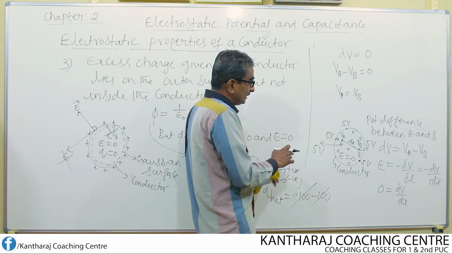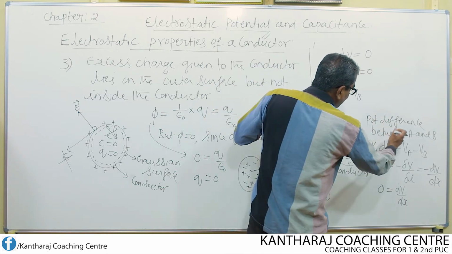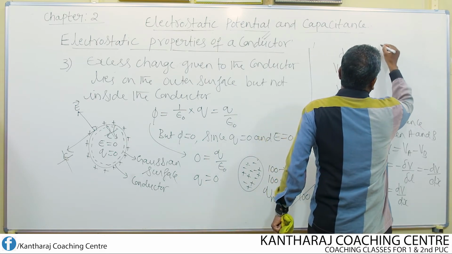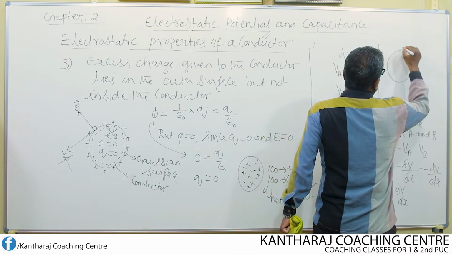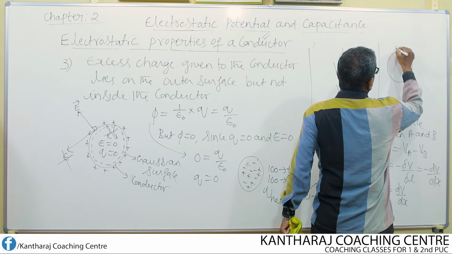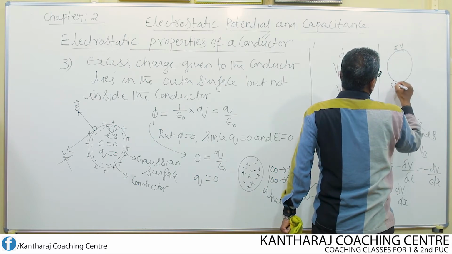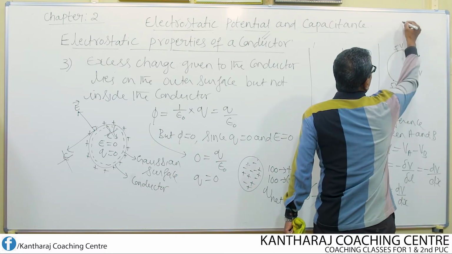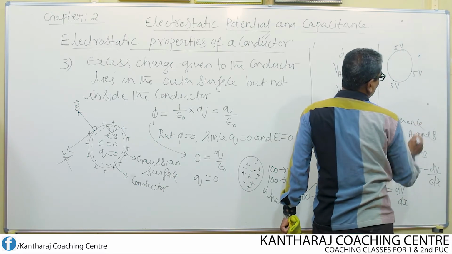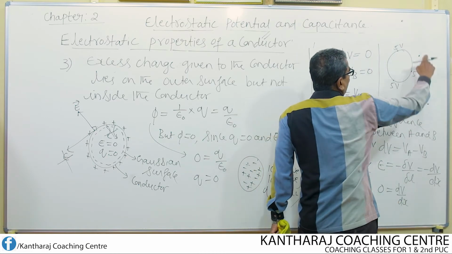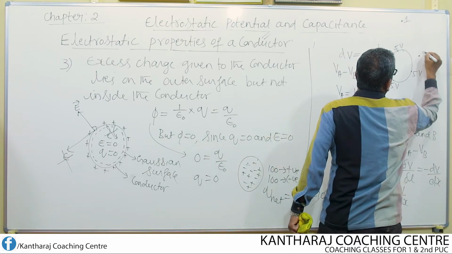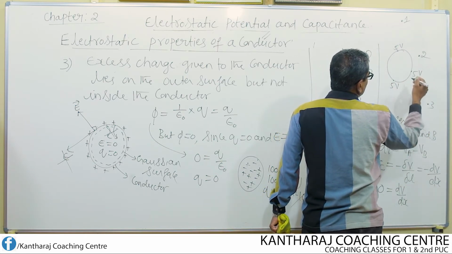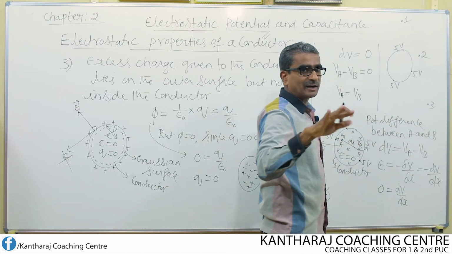But if you consider the points outside this conductor, that means this is the conductor. Now, at all points on the surface, the potential remains the same, 5 volt, 5 volt, 5 volt. Suppose you choose a point here, one more point here, and a point here, say point 1, point 2, point 3. With respect to this conductor, the potential at all these points is different.